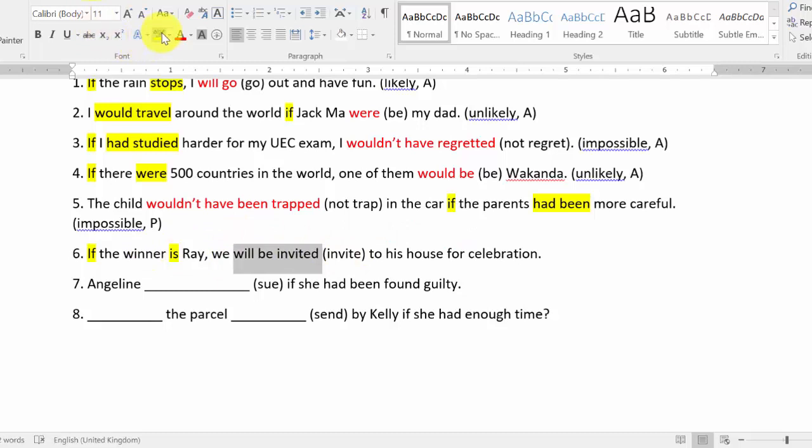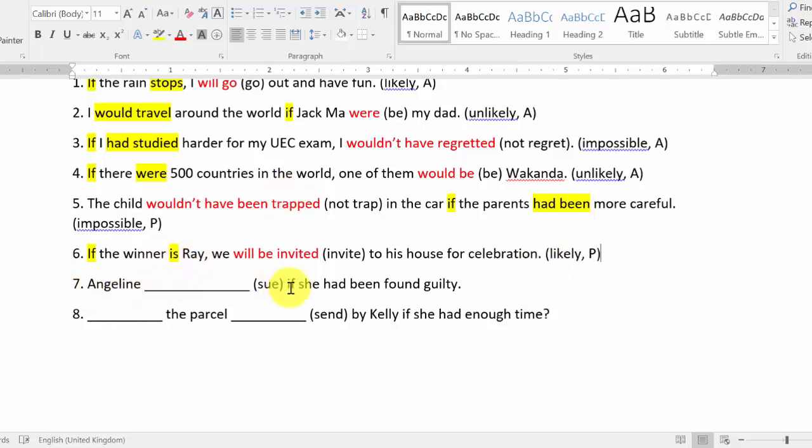Okay, for if conditional, we usually use will instead of shall. So if the winner is Ray, we will be invited to his house for celebration. This is likely, passive voice.